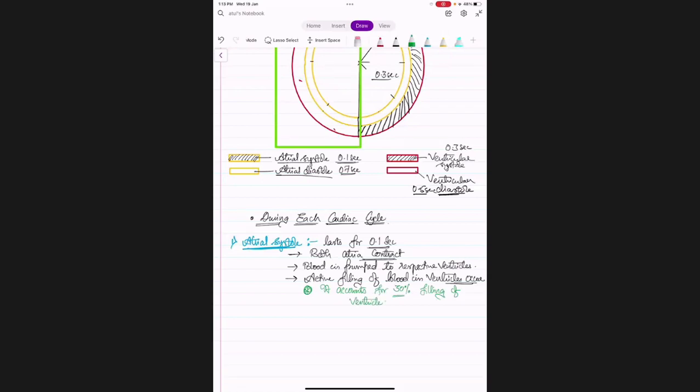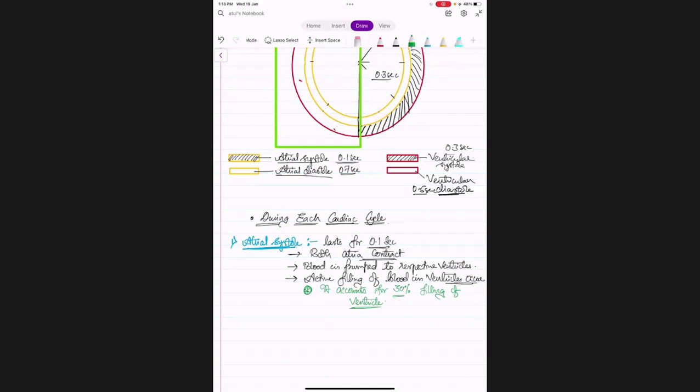Means to say, during every heartbeat, some blood is going out of the heart. From each ventricle, some blood is going out. In the next cycle, if it has to pump more blood, first it has to collect that blood, right? Whatever went out, the same quantity or a little more or less, it has to again collect.